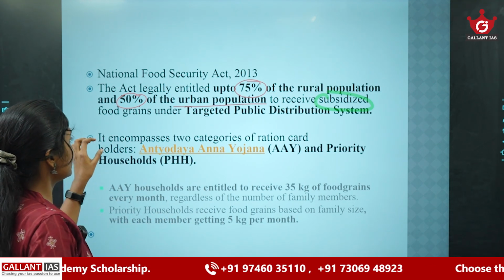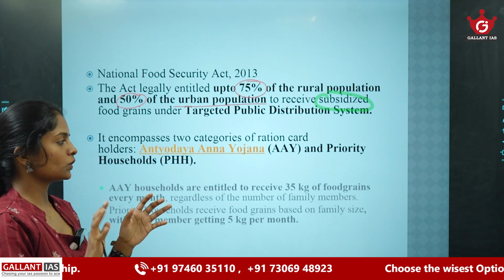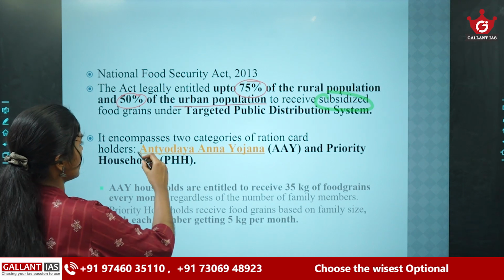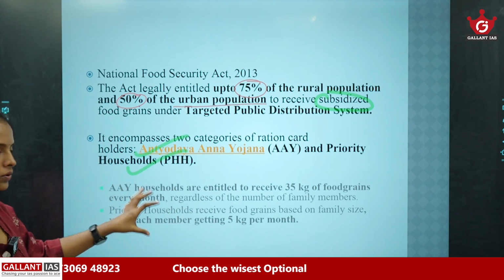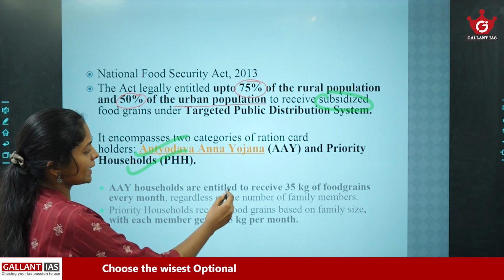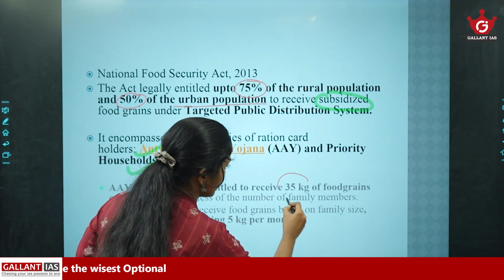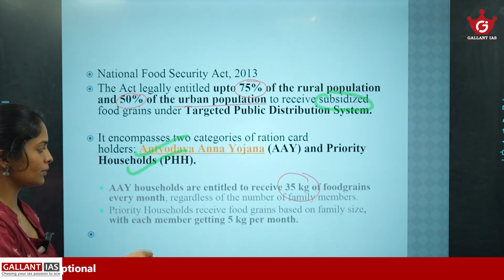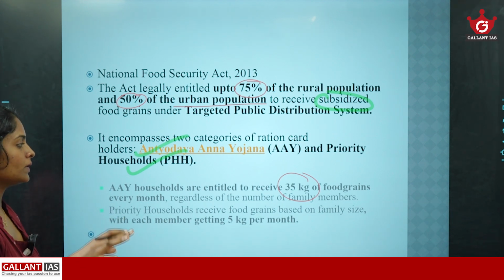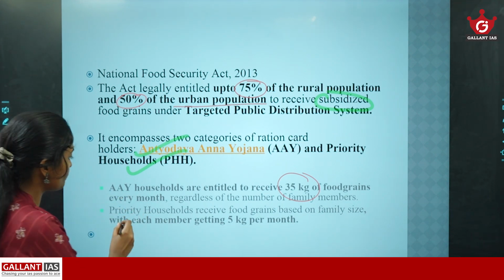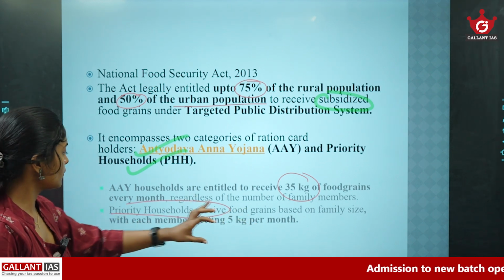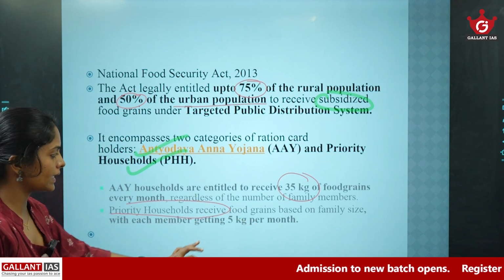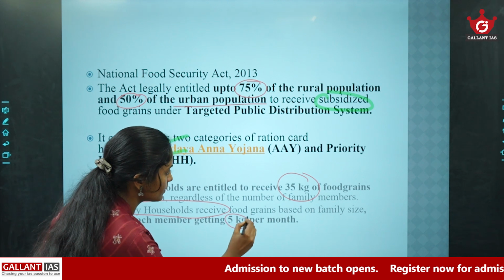Okay, and it consists of 2 categories of ration card holders, Antyodaya Anna Yojana and priority households. Antyodaya Anna Yojana households are entitled to receive 35 kilogram of food grains every month, regardless of the number of family members. But in case of priority households, they receive food grains based on family size, with each member getting 5 kilogram per month.